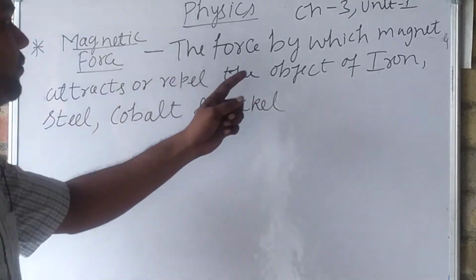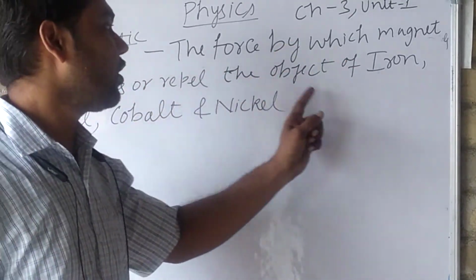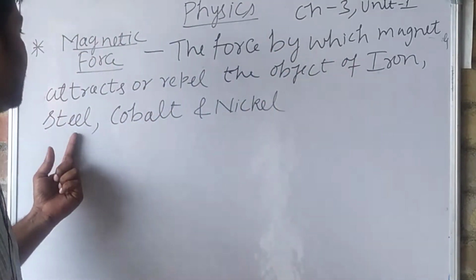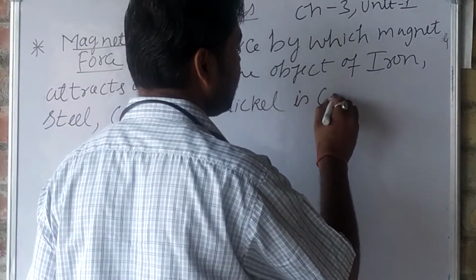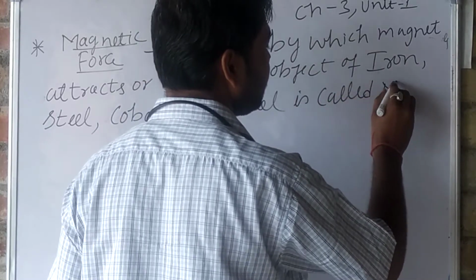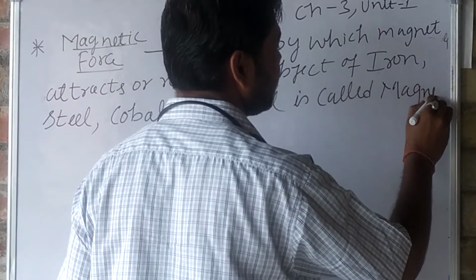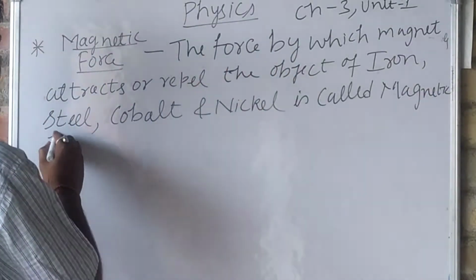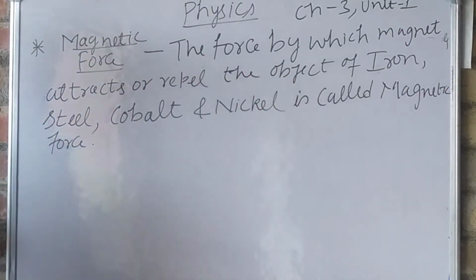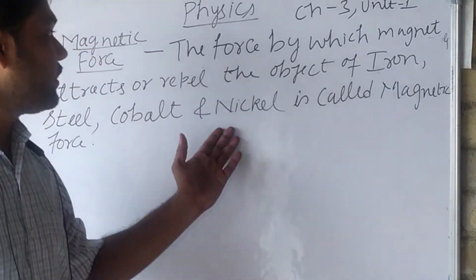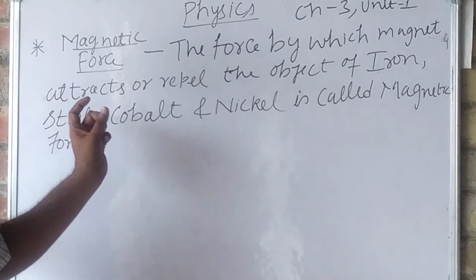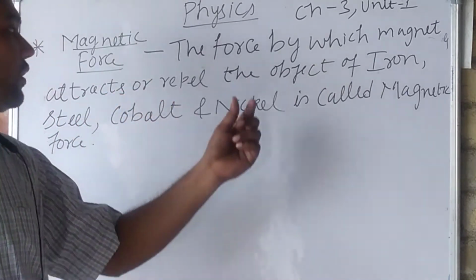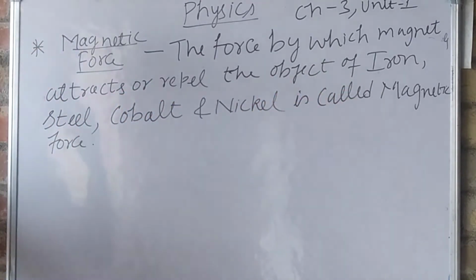Understand, the force by which a magnet attracts or repels the object of iron, steel, cobalt and nickel is called magnetic force. So this is the definition of magnetic force.